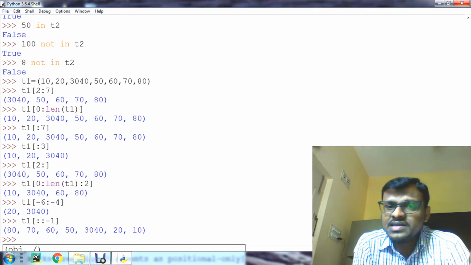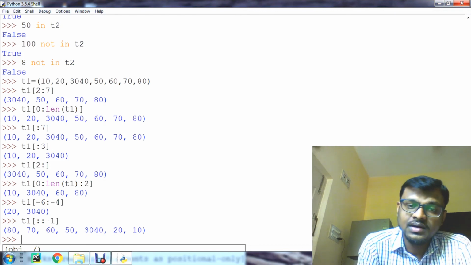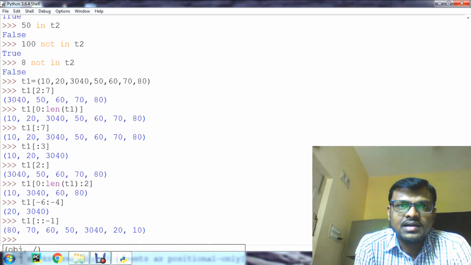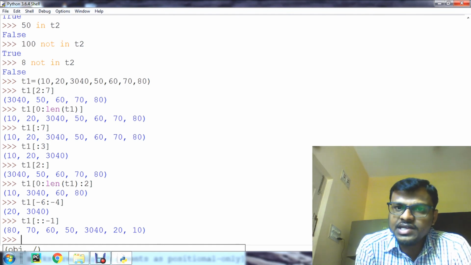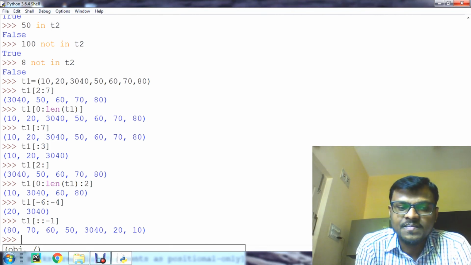Well guys, we have demonstrated today what a tuple is, how to create a tuple, and we have learned operations of tuples such as concatenation, repetition, membership, and slicing of the tuple. I hope today's class was informative and interesting.